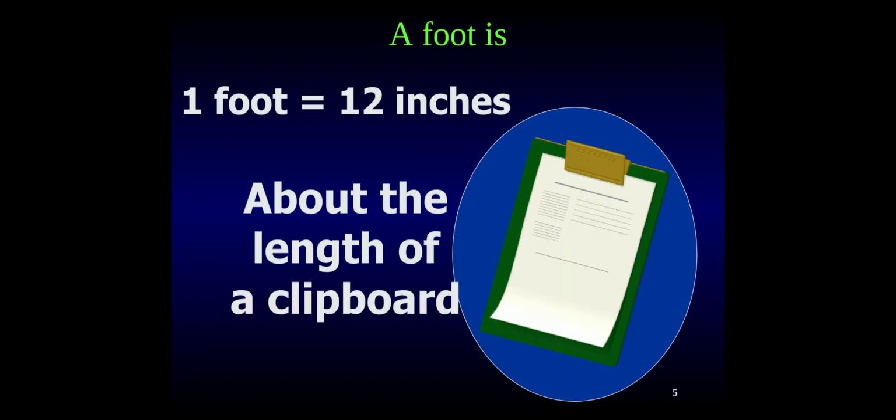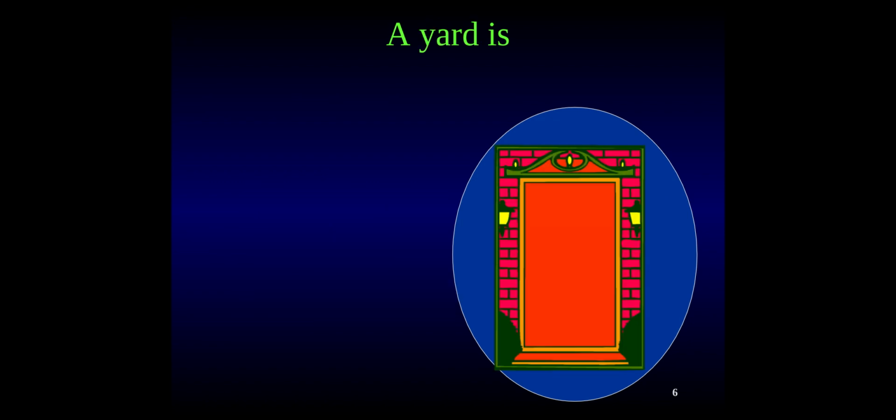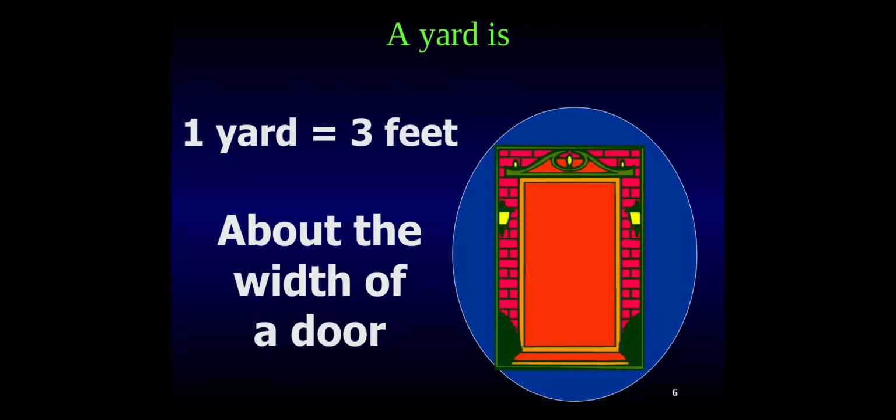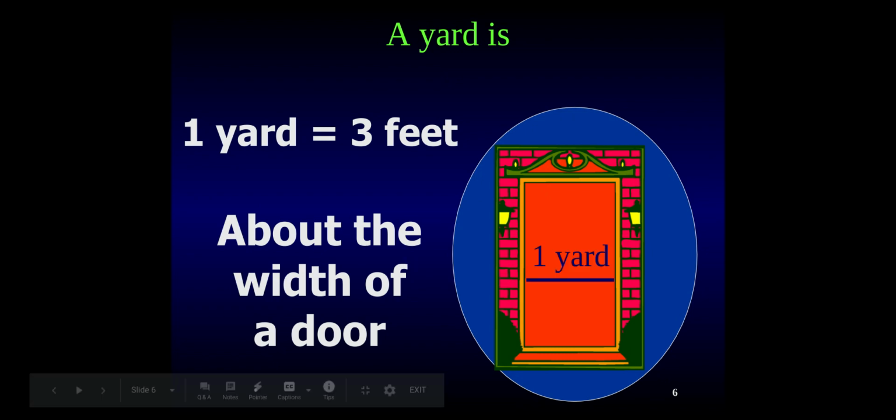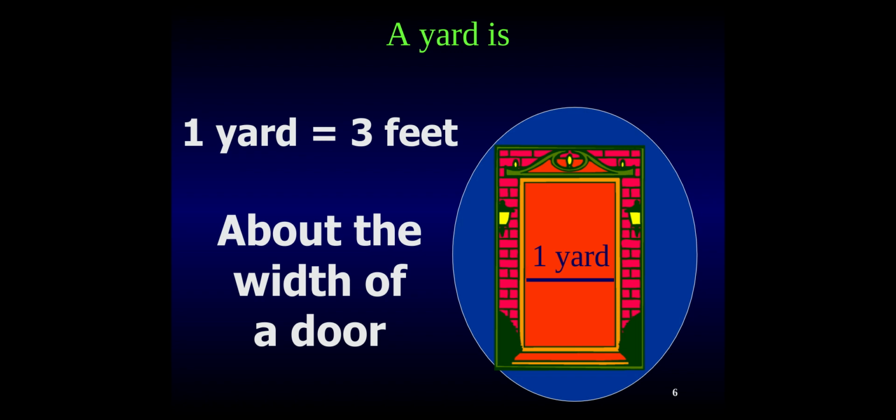A foot is 12 inches. That's the length of a ruler and about the length of a clipboard as well. A yard is equal to 3 feet or 3 rulers, and that's about the width of a door. Now, some people, you can ask your parents or look around your house, sometimes people have a yard stick, and it looks like a really long ruler. That's 3 rulers, 3 feet long.